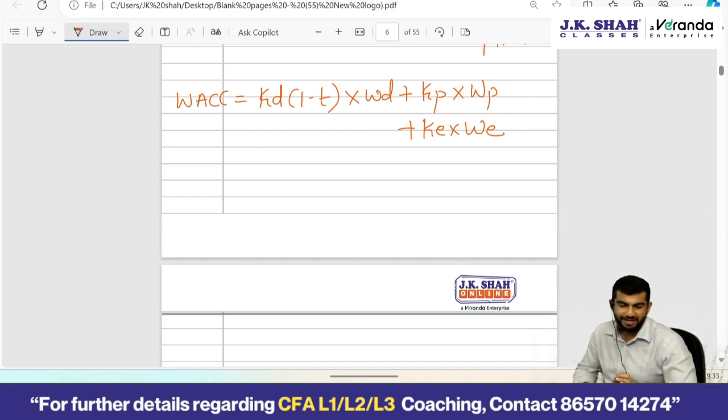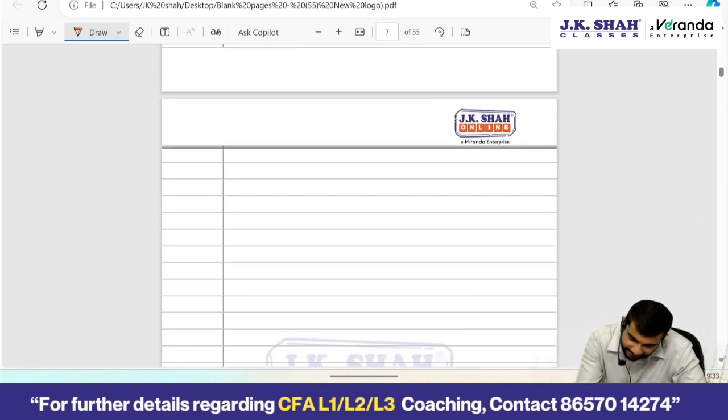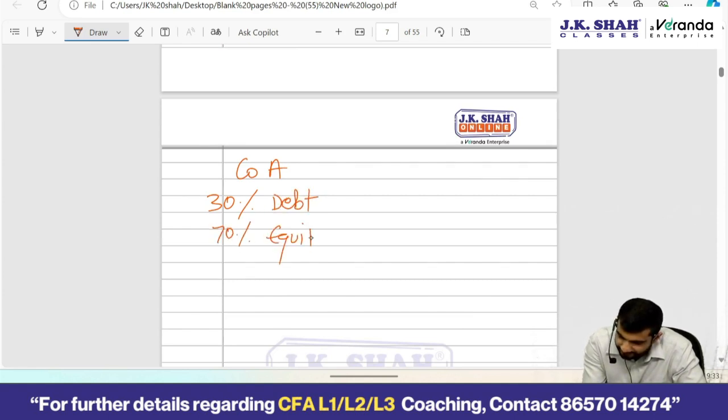Okay. Now proposition 1, capital structure irrelevance. Tell me, between two companies, company A 30% debt, 70% equity, company B 70% debt, 30% equity. Which company will have a higher value?